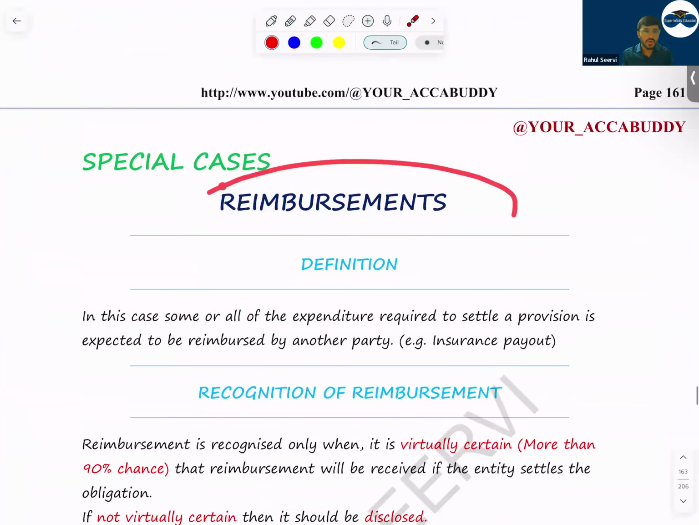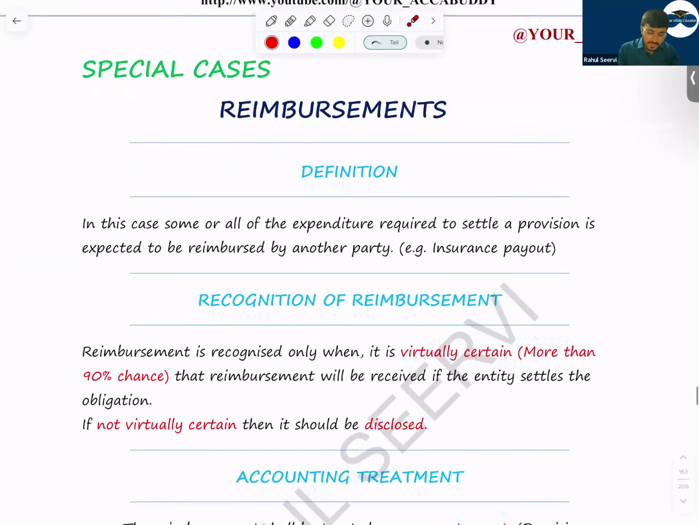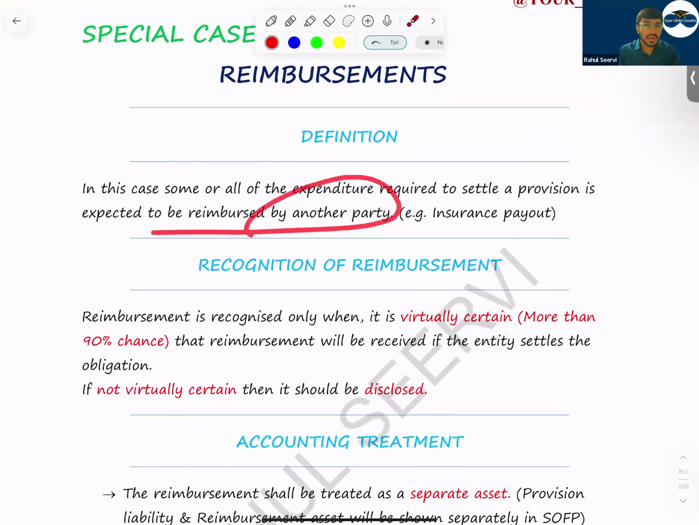Reimbursement. That means what? Today, if you're working for any company and you're paying for the petrol charges to travel to the client place, in that case, what will you do? You will give this bill to the company. You will say that you have to reimburse. In that case, can I say today only you know that it is an asset for you, because you know that for sure you will receive the amount. So reimbursement will be by another party, like an insurance company.